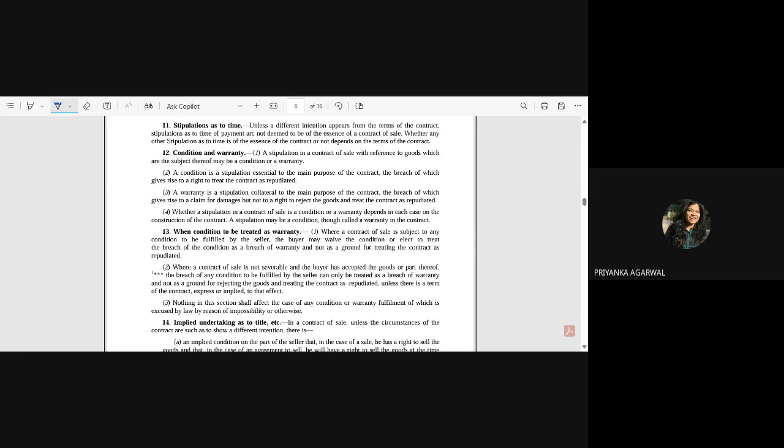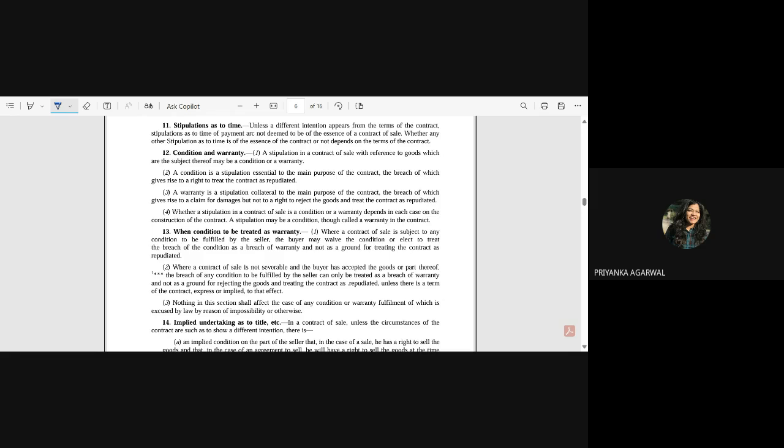So if you are saying that something is a condition, you have also mentioned in the contract the stipulation you have yourself given as the main essential part of the contract. Like suppose the showroom has given you a Nano car. So in that case, you have an option: either you repudiate the contract and do not accept that Nano car.